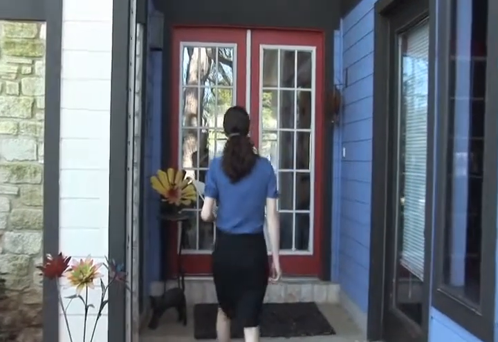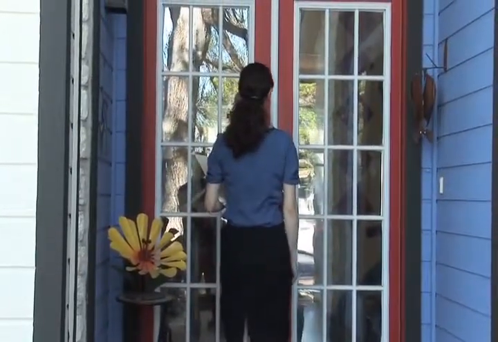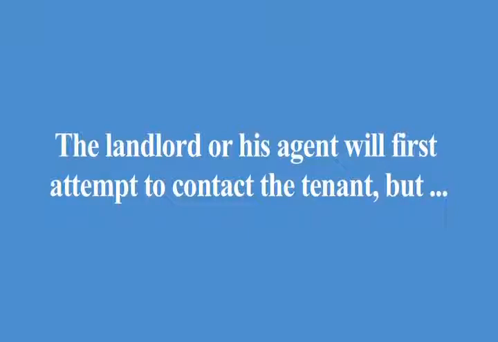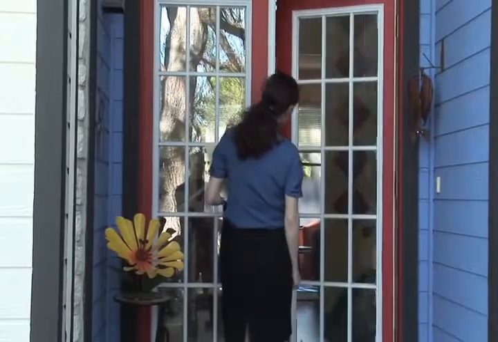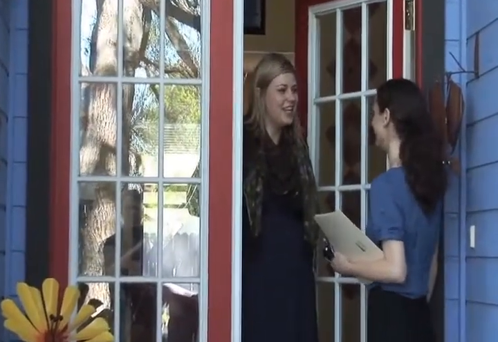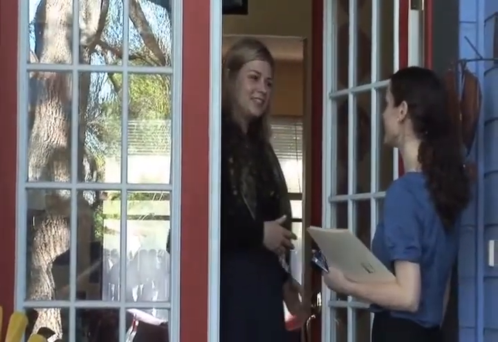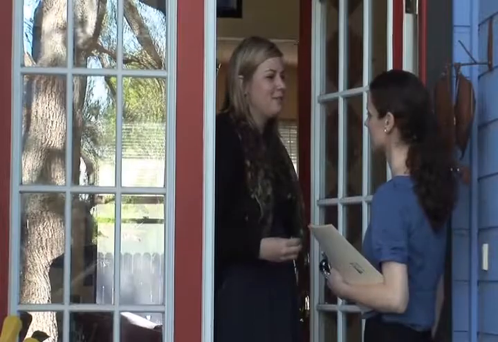This paragraph authorizes the landlord or anyone authorized by the landlord to access the property. The landlord or his agent will first attempt to contact the tenant, but they are permitted to enter the property at reasonable times without notice to make repairs or to show the property. Additionally, the landlord or his agent may enter the property without giving notice in limited circumstances provided in the lease. Be sure to read through those limited situations.